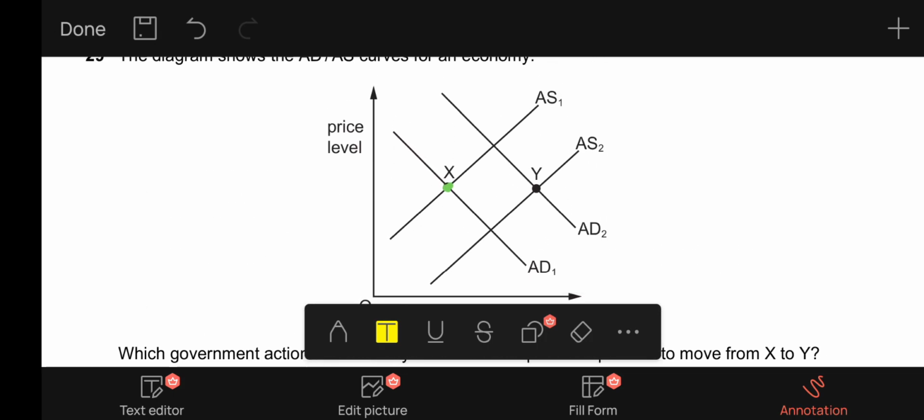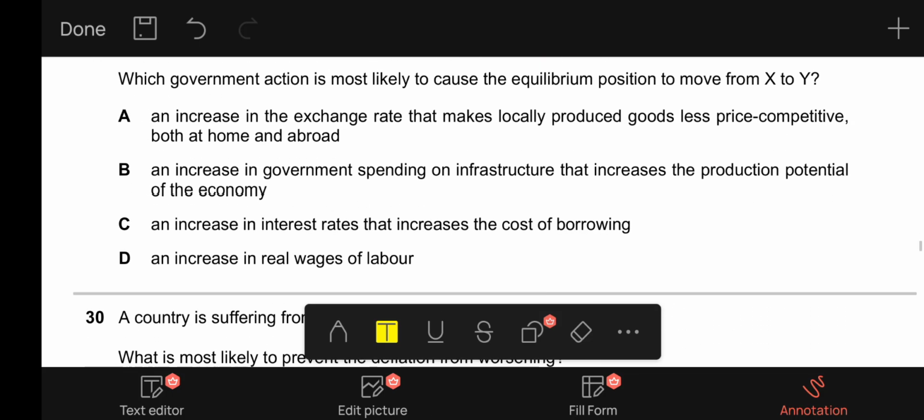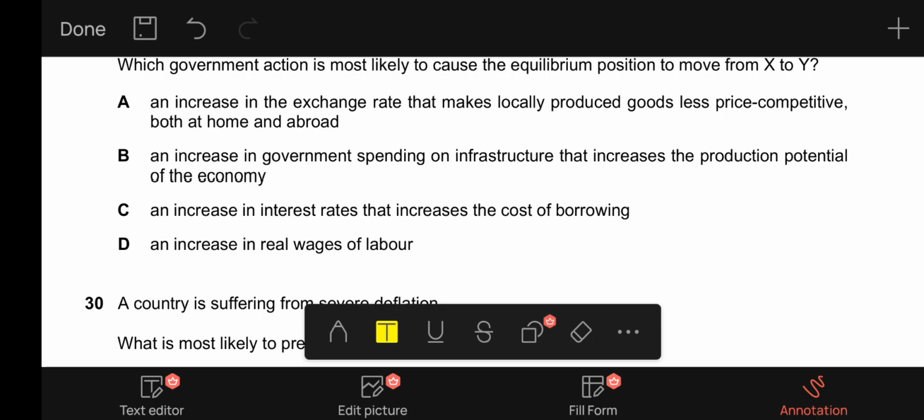Y means that there is an increase in aggregate demand from AD1 to AD2, and also an increase in aggregate supply from AS1 to AS2. So we have to find an option which results in both an increase in aggregate supply and an increase in aggregate demand. A, it says an increase in the exchange rate that makes locally produced goods less price competitive both at home and abroad. This is not correct, because if the price competitiveness is very less for the local goods, the exports will fall, which will result in a fall in aggregate demand. So it is not correct.